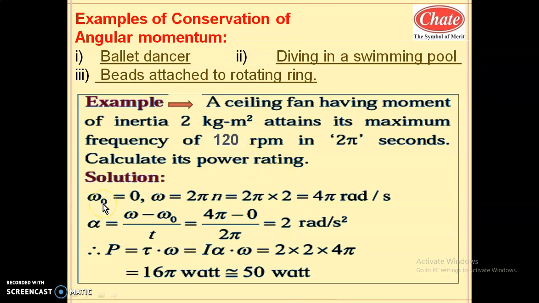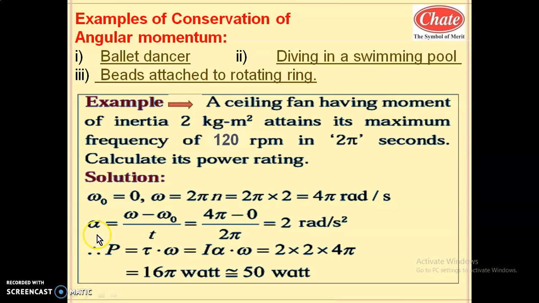So here the initial angular velocity is 0. Let us see the solution. Here initial angular velocity is 0. It starts from rest, this is the consideration, and it attains the frequency 2 rps. So its angular velocity becomes 2 pi into n. N is 2, so angular velocity after that particular interval becomes 4 pi radian per second.